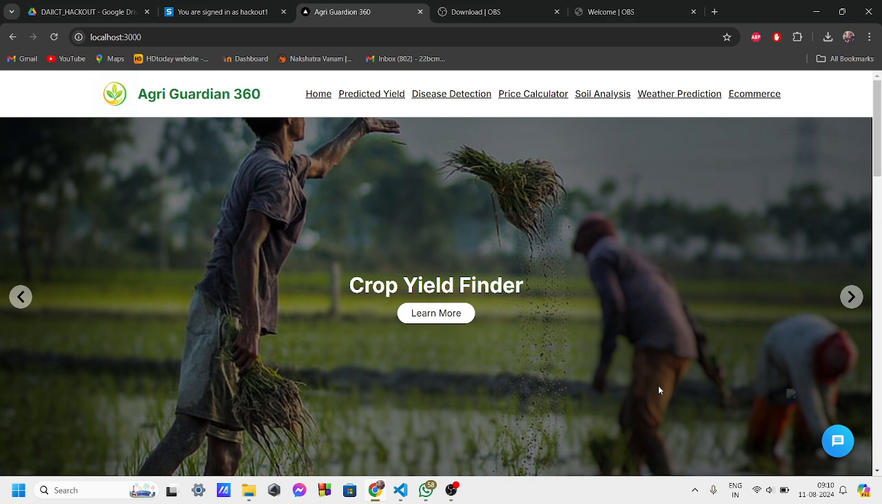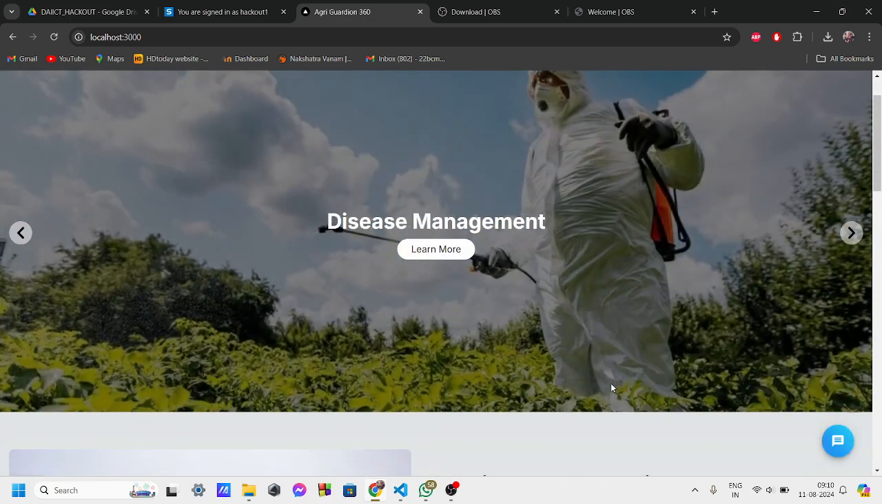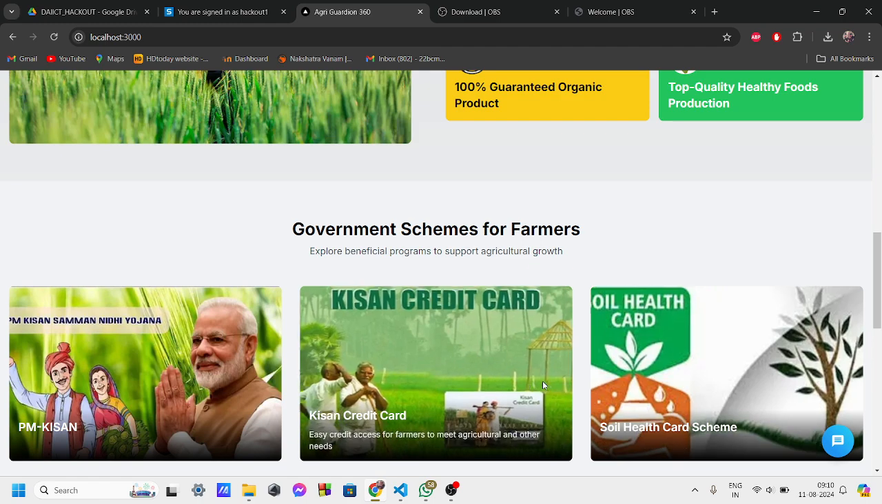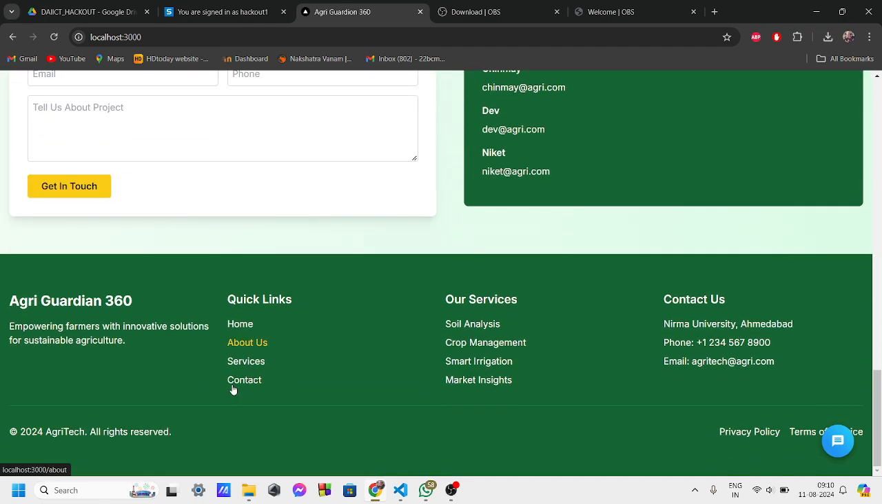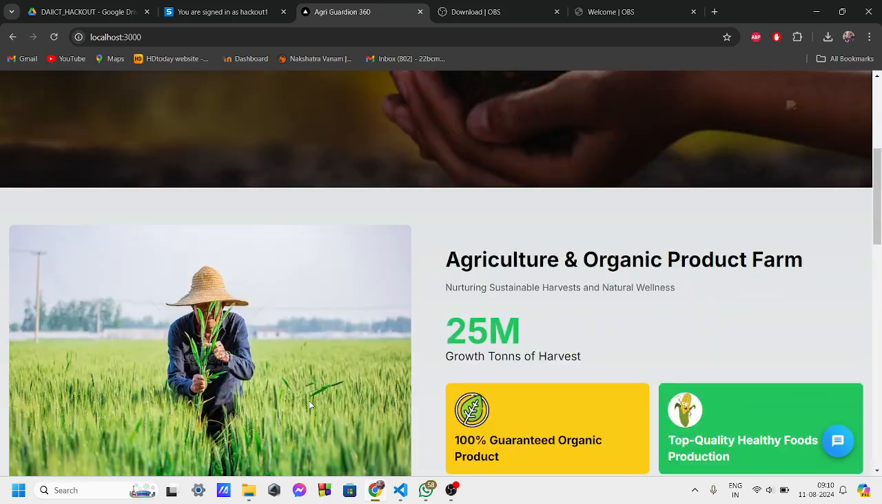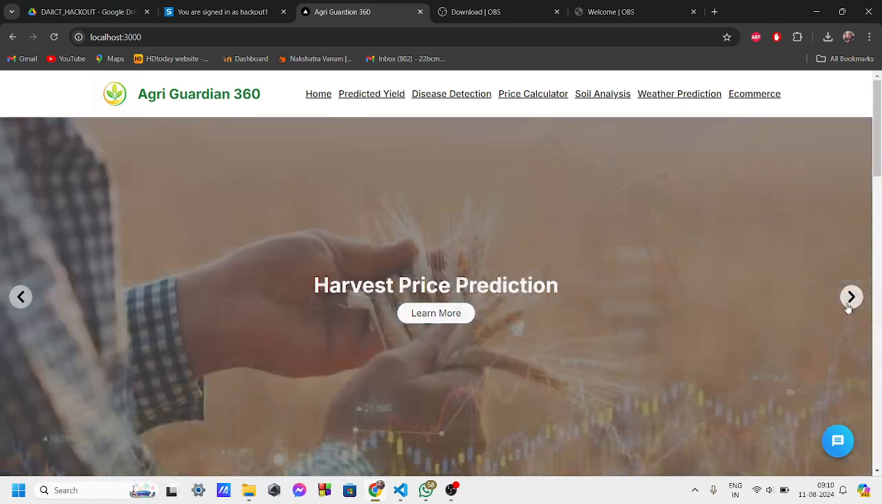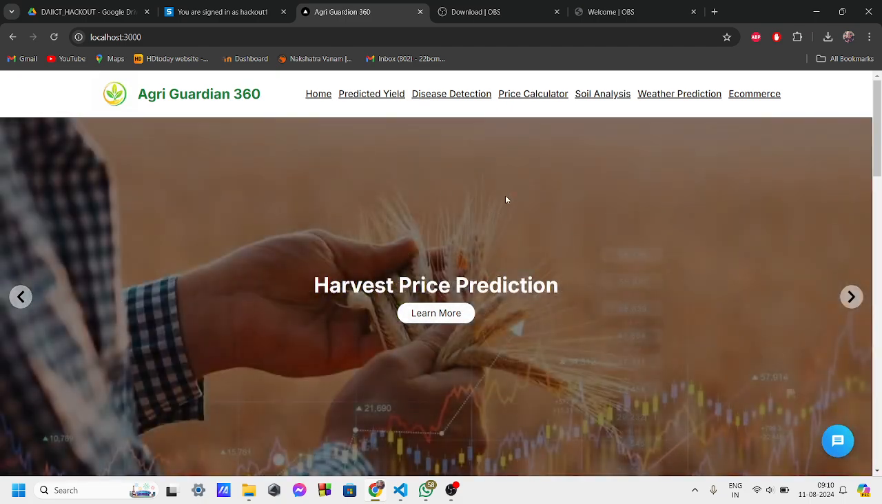AgriGuardian 360 is a comprehensive solution that brings advanced AI, machine learning, and data analytics directly to the farm. It empowers farmers with tools that were once out of reach, making every decision smarter and more precise. So let's see the features. Our platform offers a suite of features designed to tackle the most pressing challenges in agriculture in India especially.